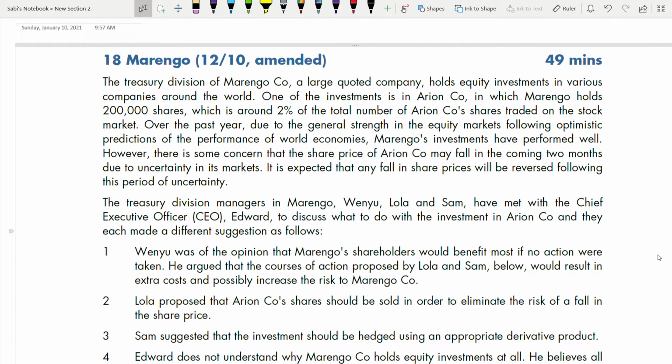Question 18 is also going to discuss options, and we are also going to see some reasons for hedging and why not to hedge, and also about delta hedging. Delta hedging comes in your interest rate risk, so make sure that you go through this because delta hedging will come. There are 5 Greek variables: gamma, vega, theta, rho, and delta. Delta will come.